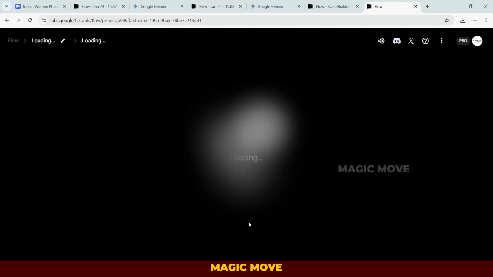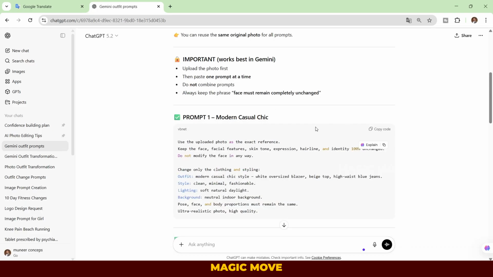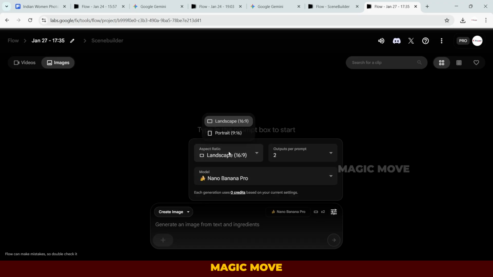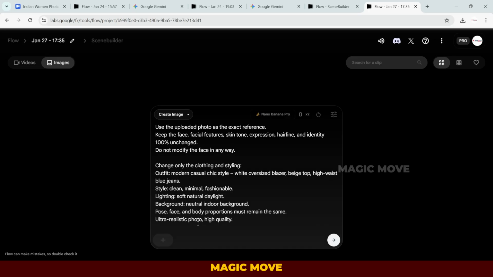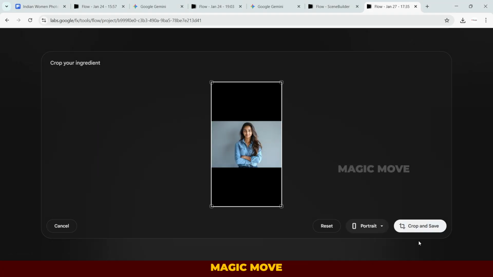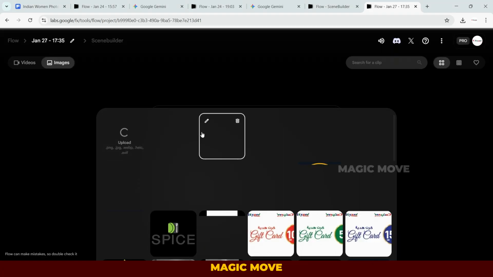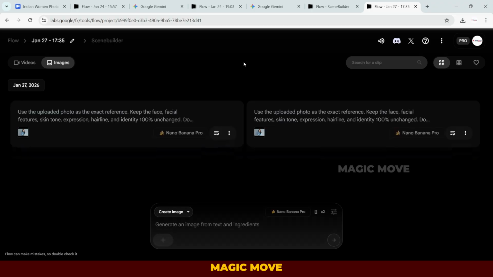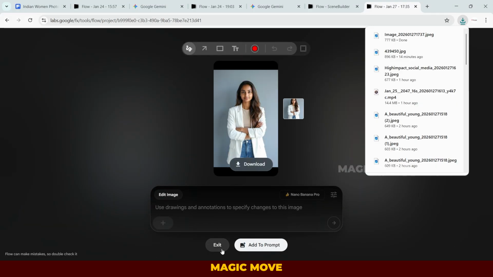Select New Project. Set the aspect ratio to portrait mode. Next, return to Gemini. Copy the prompt, paste it here, and add the same photograph. Click the arrow to generate the image. After a few seconds, a beautiful image will be created.